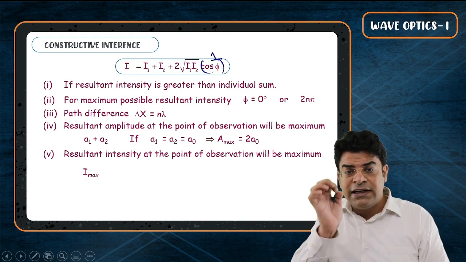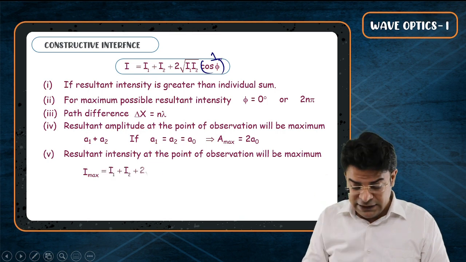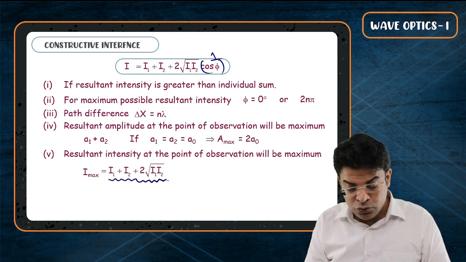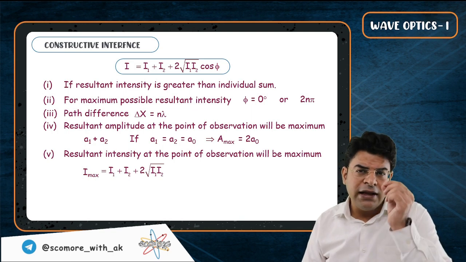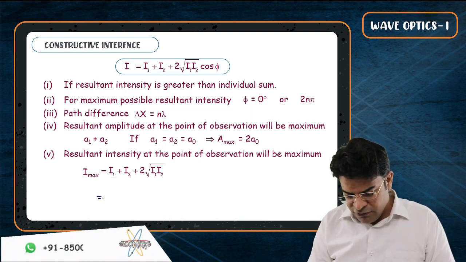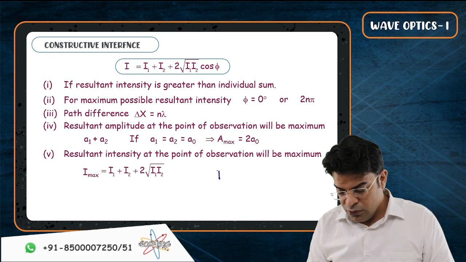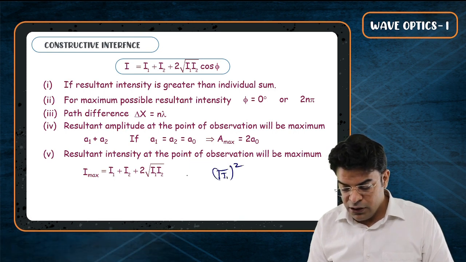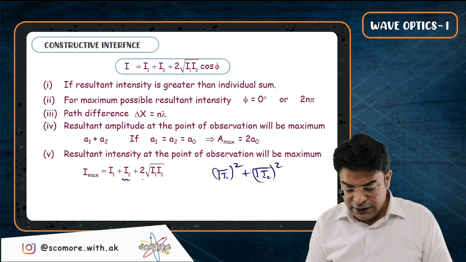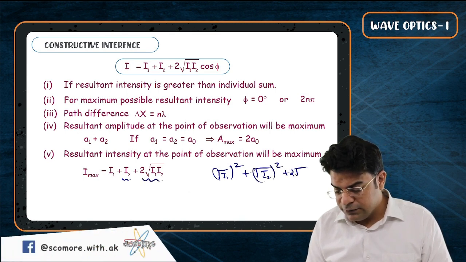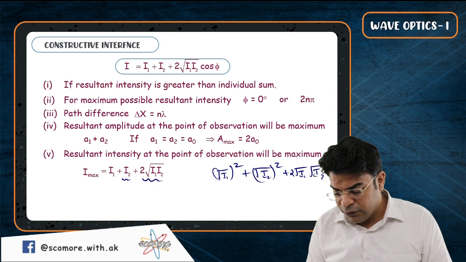So the maximum possible resultant intensity is nothing but I1 plus I2 plus 2 root I1 I2. Now rather than thinking of I1, think of it as root I1 whole square. Rather than thinking of I2, think of it as root I2 whole square. And this third term is 2 times root I1 times root I2.